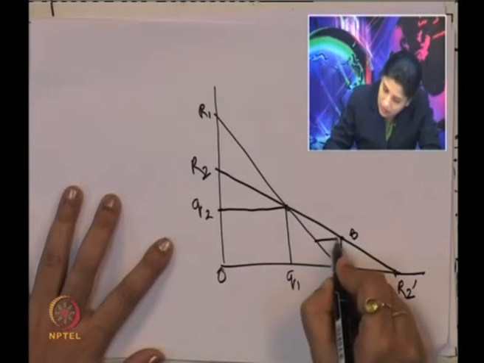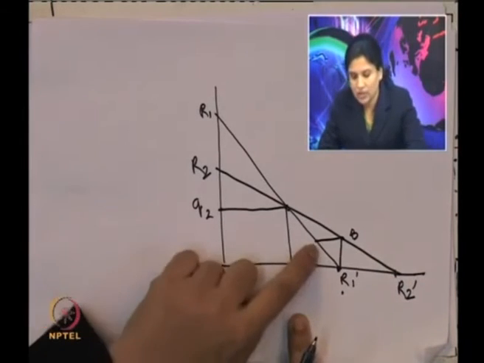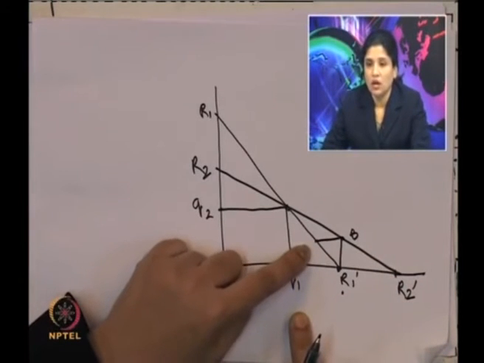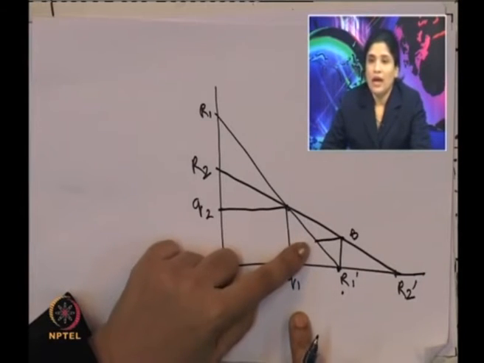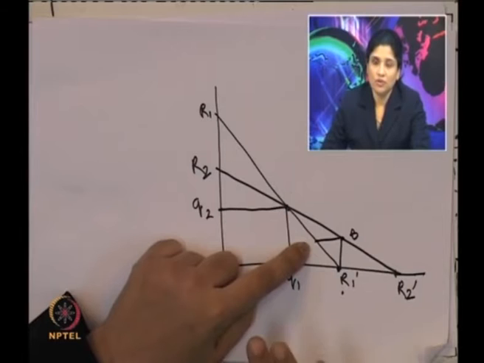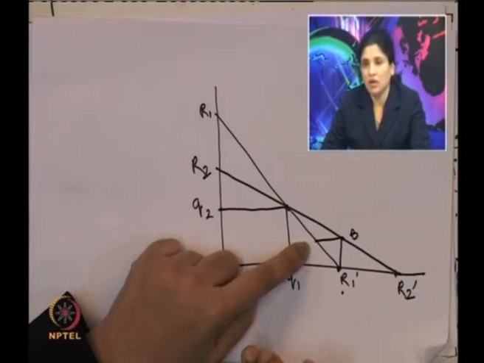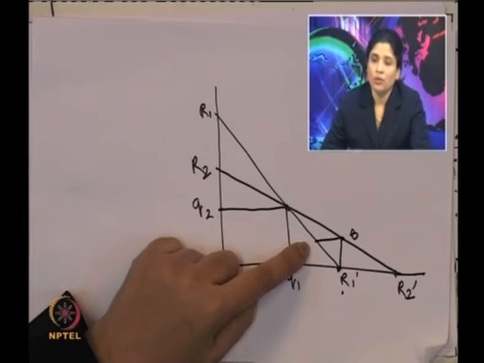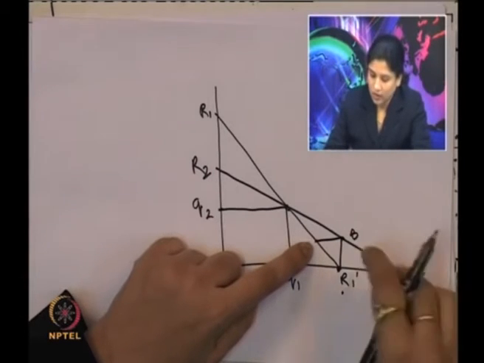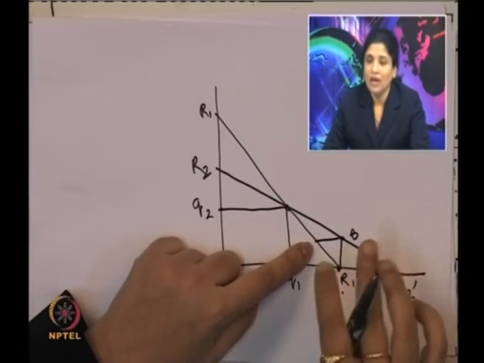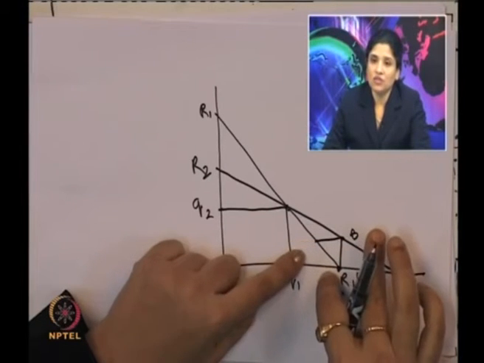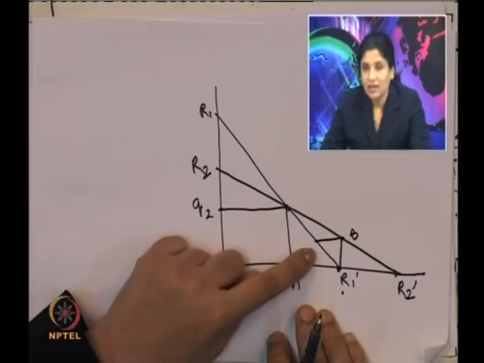Corresponding to this, again A will react and choose a combination in the reaction function of A. And if you remember, the reaction function gives the different combinations of Q1 and Q2 where profit is maximum. So, whether B chooses any combination in reaction function 2, or A chooses any combination in reaction function 1, ideally they